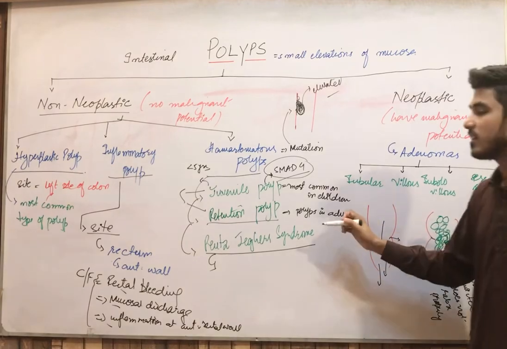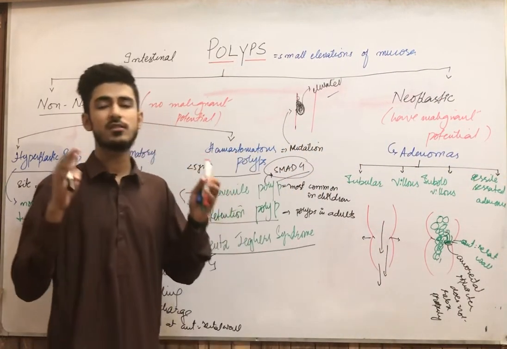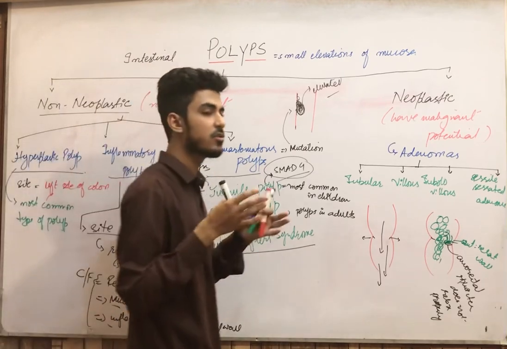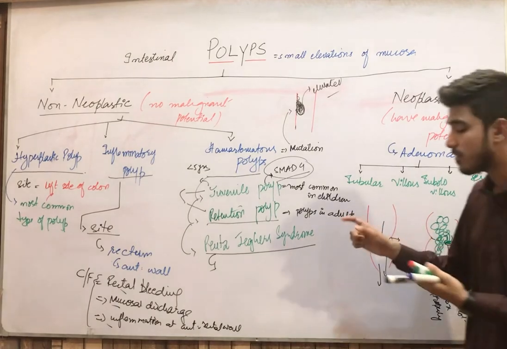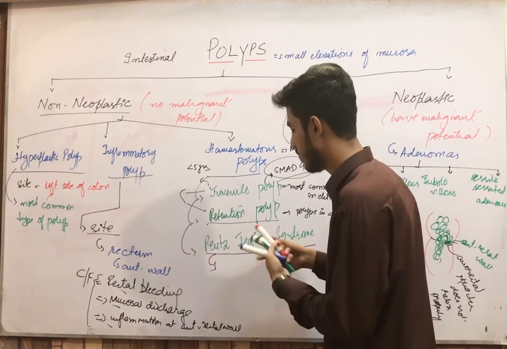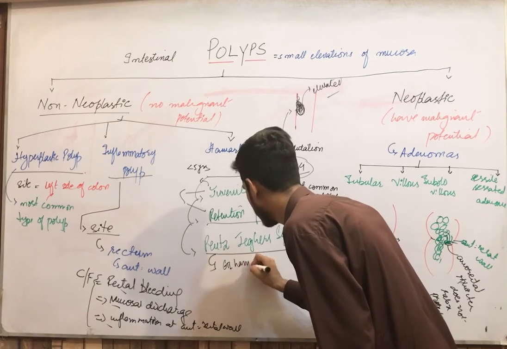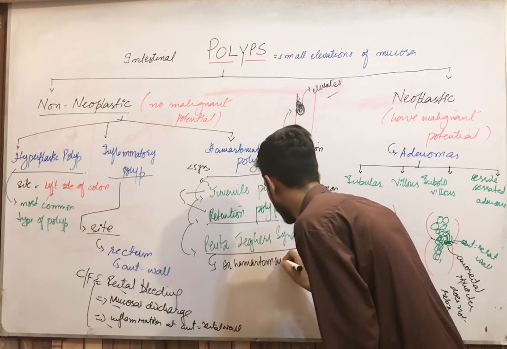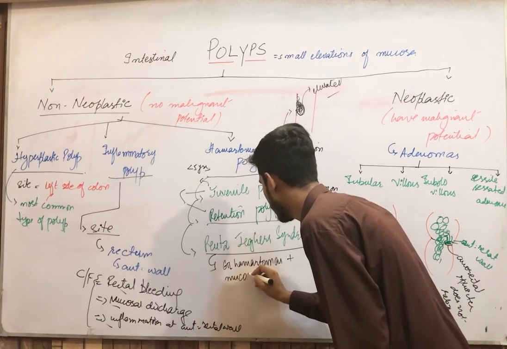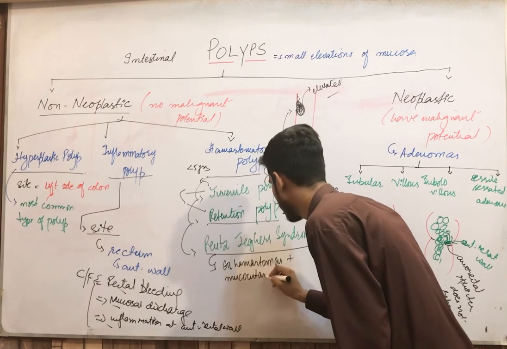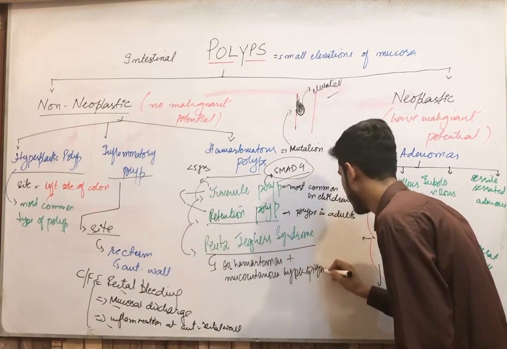Now it means that this is a syndrome in which the hamartomatous polyps are present. Obviously the syndrome is a collection of many features, so the hamartomatous polyps are present in this syndrome. Now this syndrome is basically characterized by three things. First of all, we have the GI hamartomas, plus mucocutaneous hyperpigmentation.